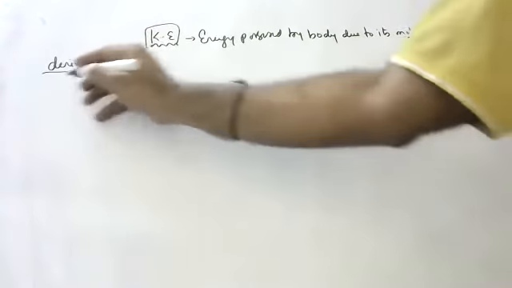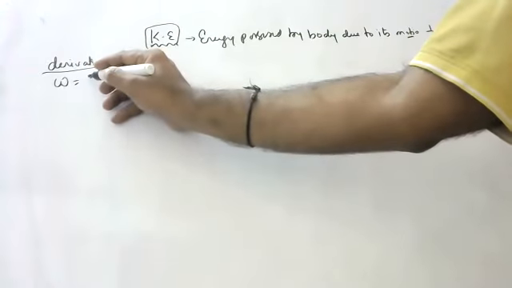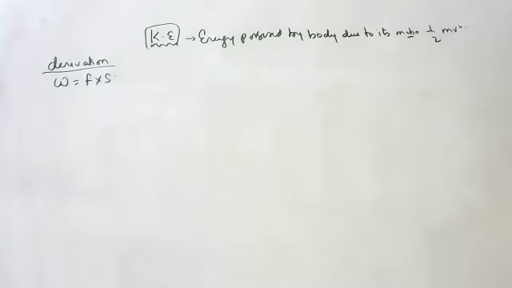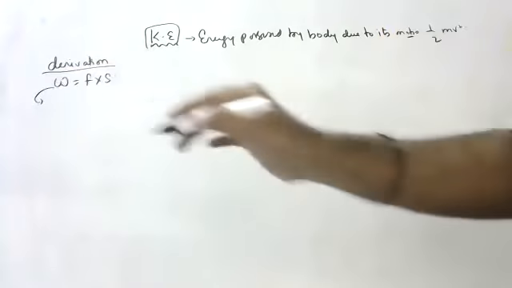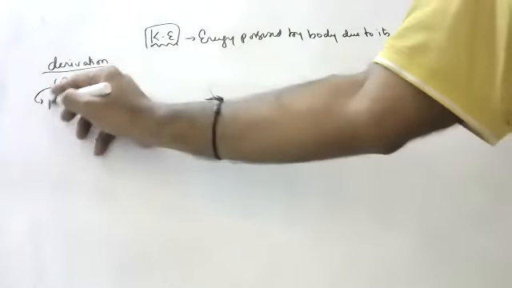Can anyone tell me what is the work formula? Anyone in the class? Force into displacement. Work is defined as the product of force and displacement. All the work done when a body is moving is converted into kinetic energy.